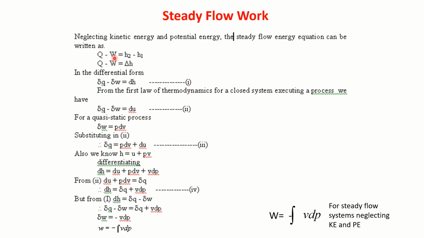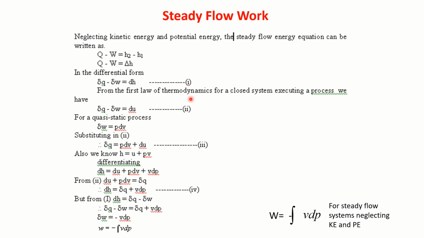Q minus W, I can write as H2 minus H1, or Q minus W is equal to delta H. Assume mass is a unit quantity. For a small change, I can write this as delta Q minus delta W is equal to dH. This is applicable for a steady flow system.